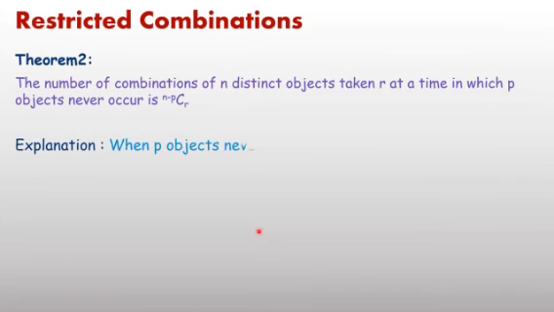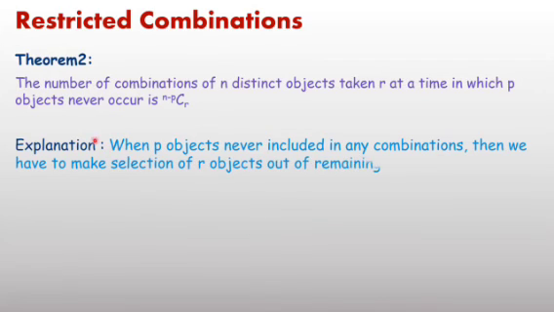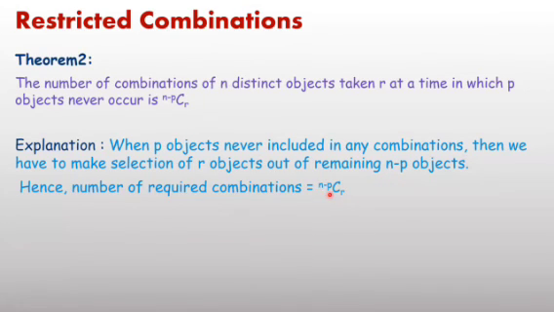Now next, the number of combinations of n distinct objects taken r at a time in which p objects never occur. The previous theorem was based on when p objects always occur, always included. But here p objects never occur. P means 4 objects, 3 objects, 5 objects. When p objects are never included in the combination, then we have to make a selection of r objects out of the remaining n minus p objects. Therefore, the number of combinations is n minus p C r.